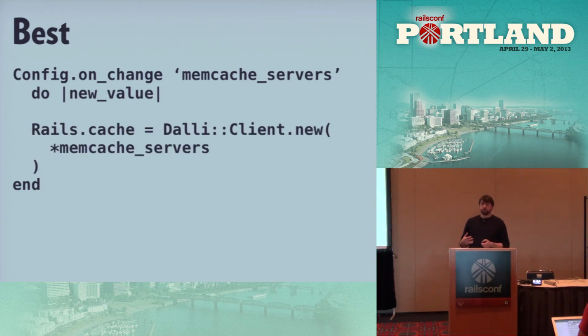This is really handy for more operational side of the house type things, like if we want to add or remove Memcache servers from our pool. Anytime the list of Memcache servers changes when we're polling the configuration, we can go ahead and reinitialize the Rails cache client to be a new copy of whatever your client of choice is with the new list of Memcache servers. So your operations guys will probably be a lot happier with you, because they will not have to harangue you and try to find you to take out half of the Memcache servers to do maintenance.